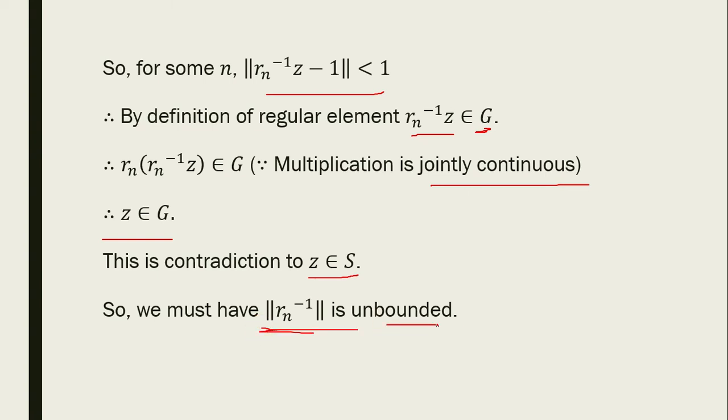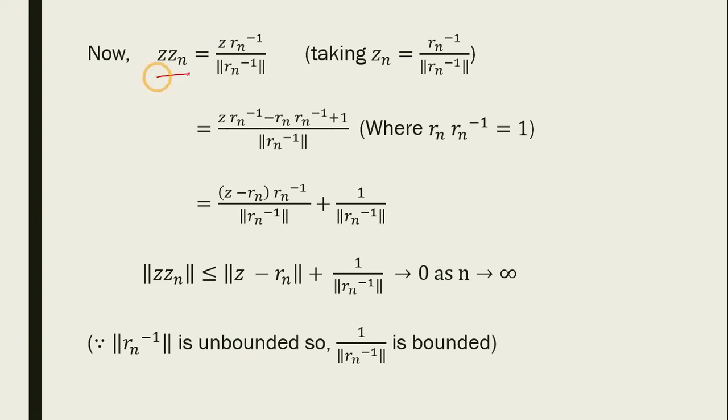Now take Zn equal to Rn inverse upon norm Rn inverse. Then Z into Zn is Z into Rn inverse upon norm Rn inverse.